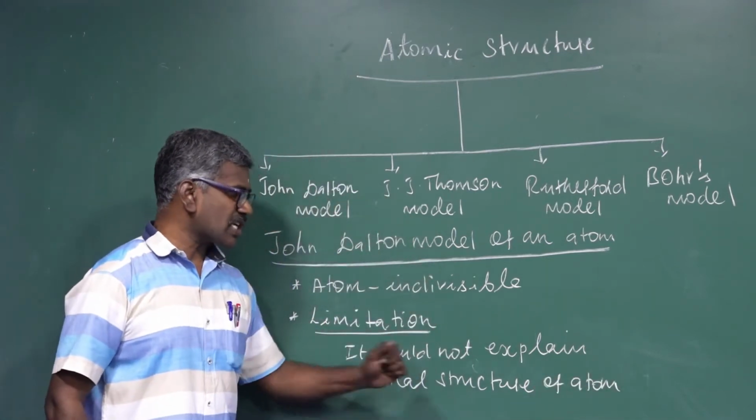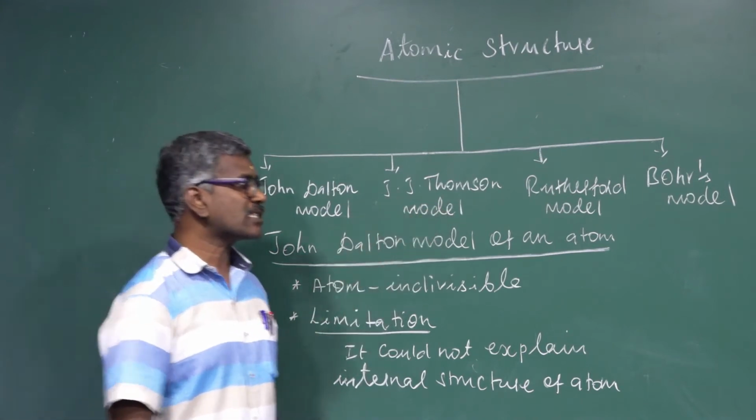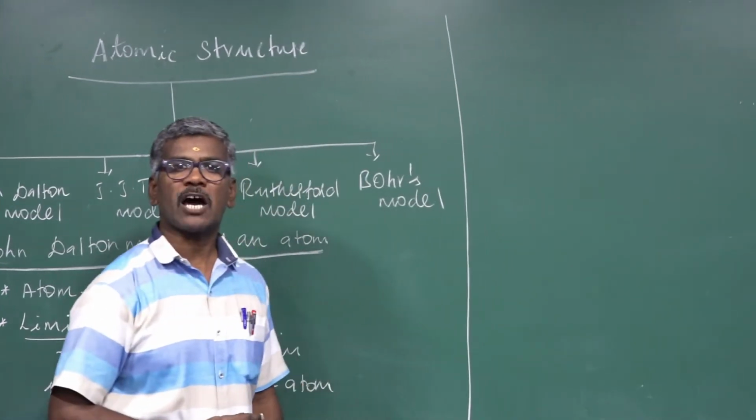The internal structure of the atom was explained by another scientist, J. Thomson. This is called the J. Thomson model of atom.